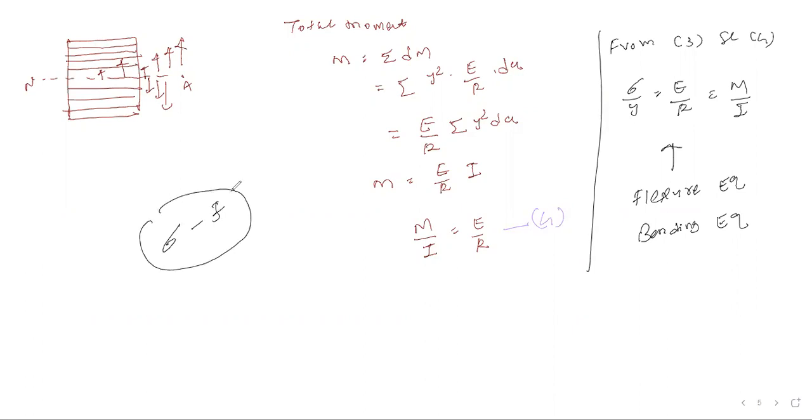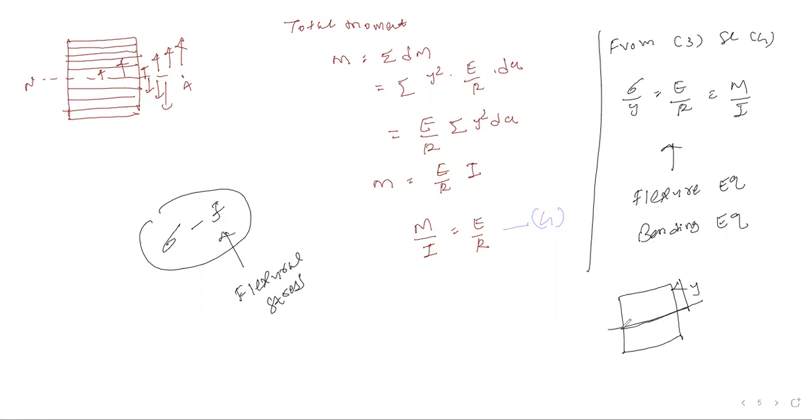You can consider f for flexure. Sigma is your bending stress, or f for flexure stress. Okay. I hope it is clear. y is nothing but the distance of the extreme fiber from the neutral axis.